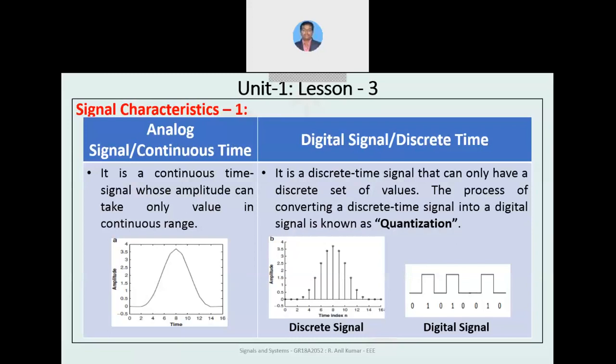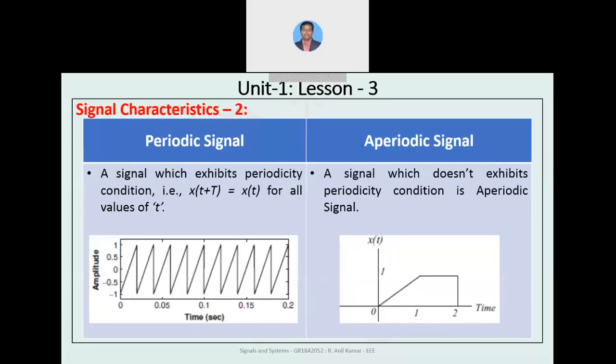And the process of converting a discrete time signal to a digital signal is called quantization. In the graph, you can see the differences between a continuous time and a discrete time signal. And as you already know, the digital signal consists of logic 0 and logic 1, which are low and high states.